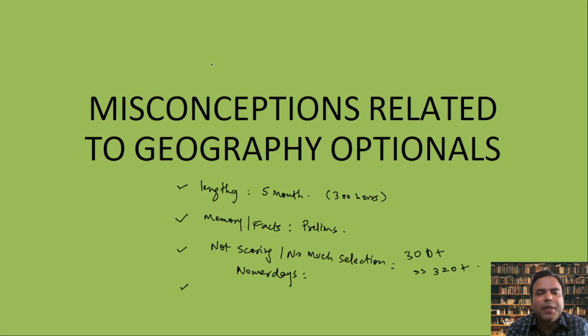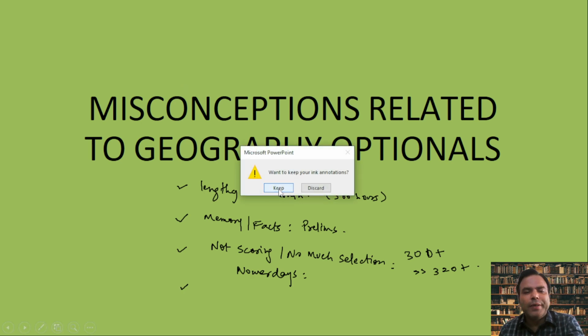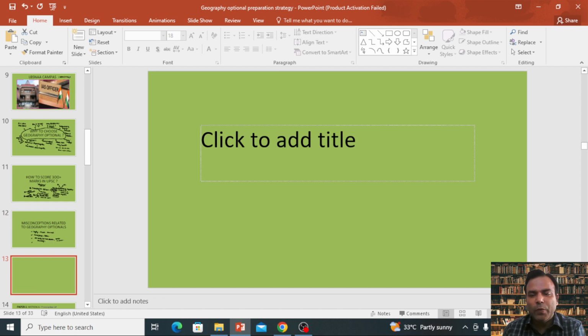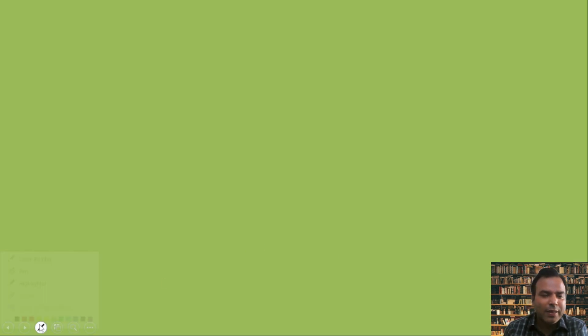If you understand the topics of the optional, you can easily say why the syllabus is designed like this. I'm focusing on paper 1 now. Why 20 units, why 10 units in paper 1, why 10 units in paper 2, and what is the connection between them?